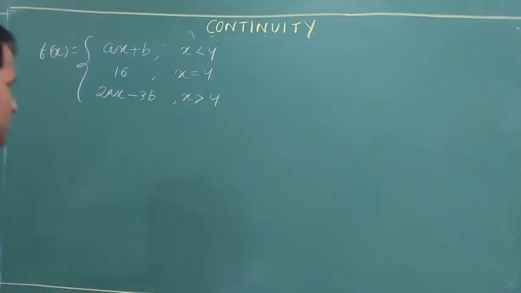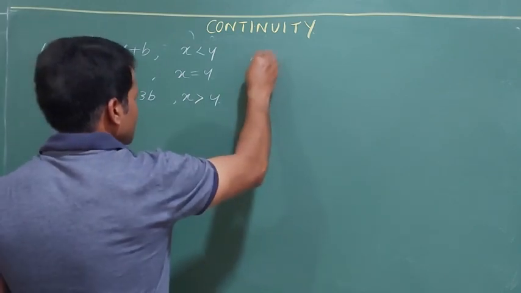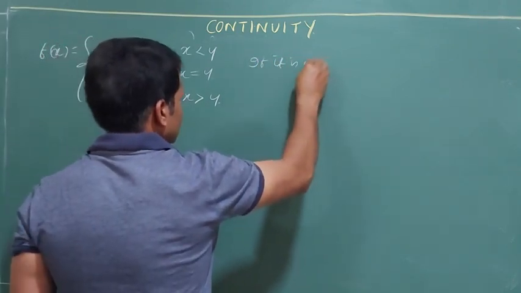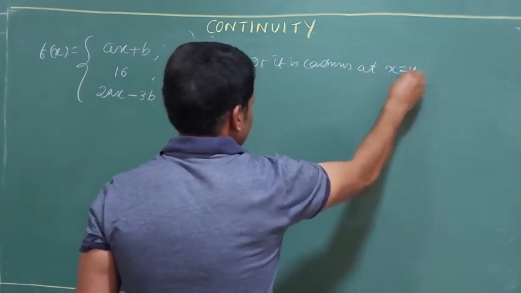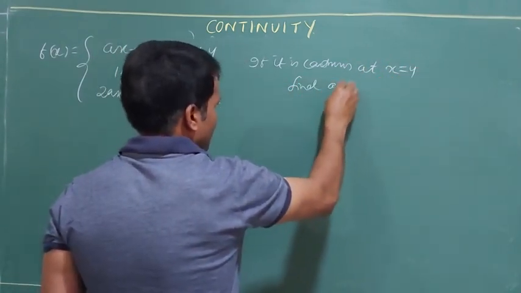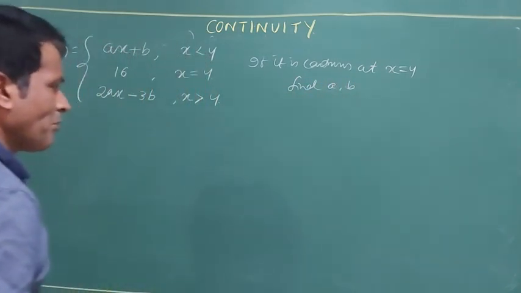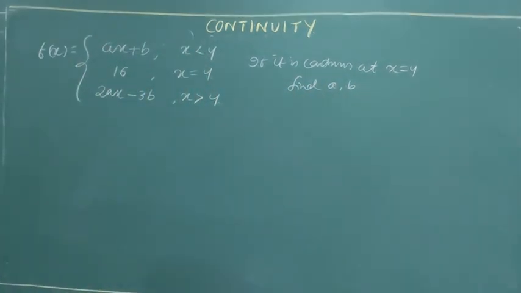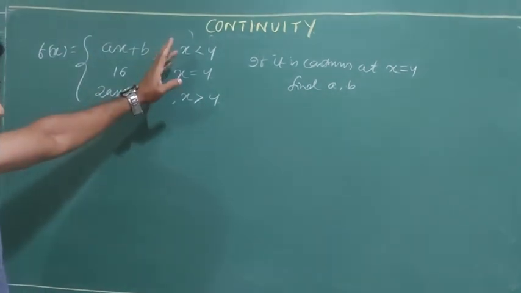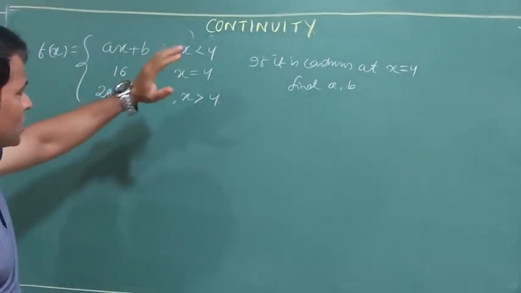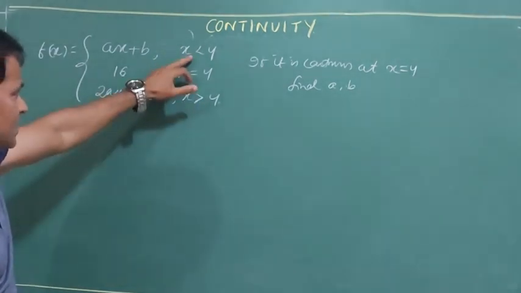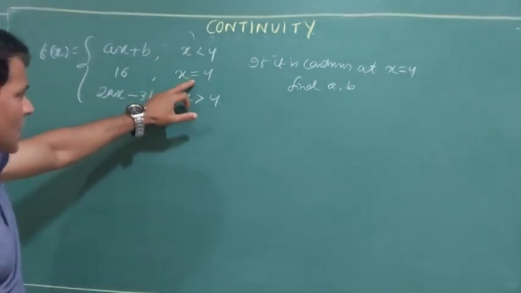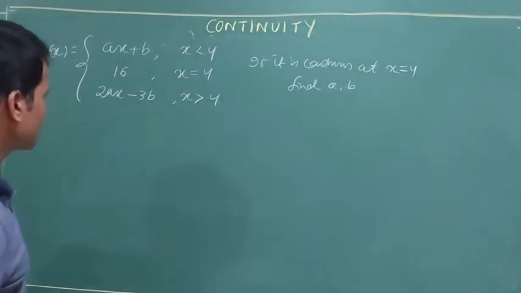Now look at this current question. If it is continuous at x equal to 4, find a and b. Okay. You can see that, just not like the previous question, all the conditions are different here: less than 4, equal to 4, greater than 4. LHL is for less than 4, and at the point and greater than 4. So I will do it.